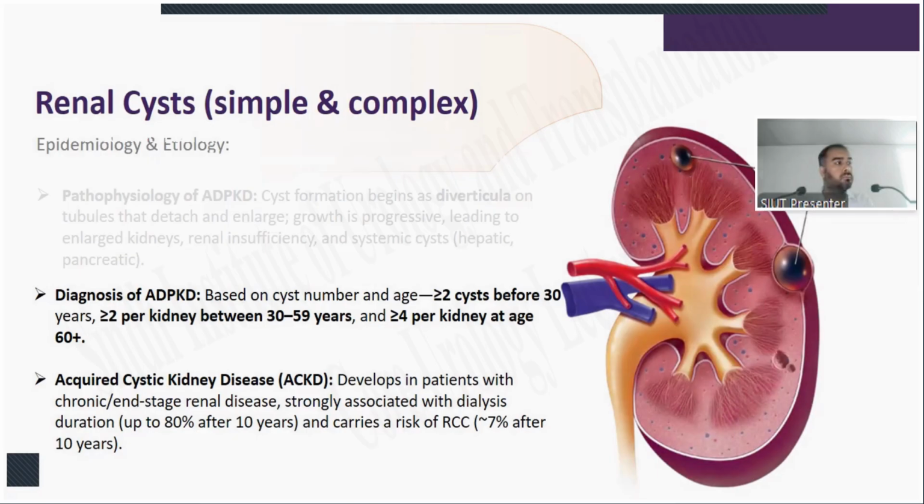I assume that all of us are quite observant; we have seen patients coming with a simple cyst. It converts into a complex cyst, and then it progresses towards something like RCC. So whenever you get hold of a patient who has a cyst and who is on dialysis or has chronic kidney disease, you must be pretty sure that something ominous is going on.